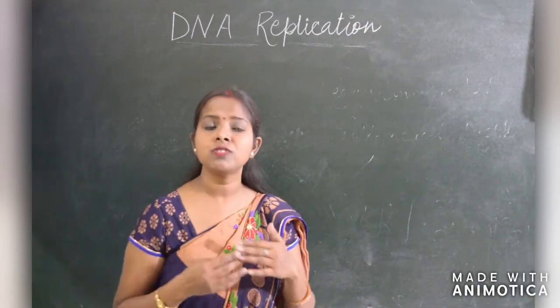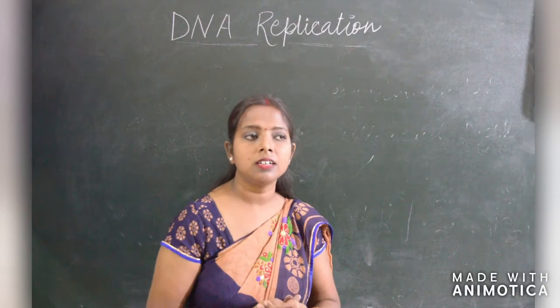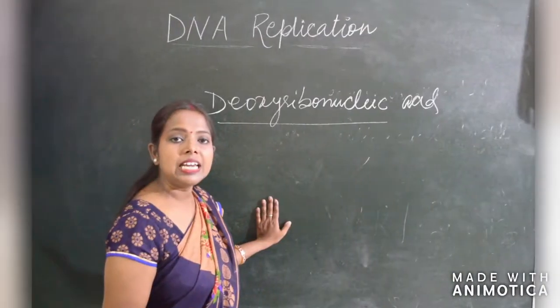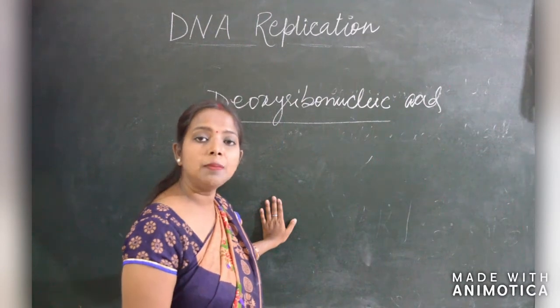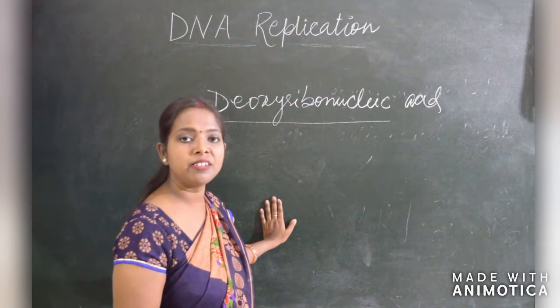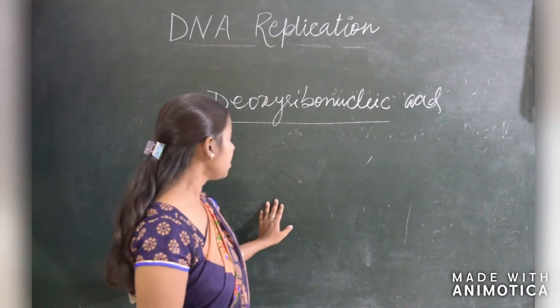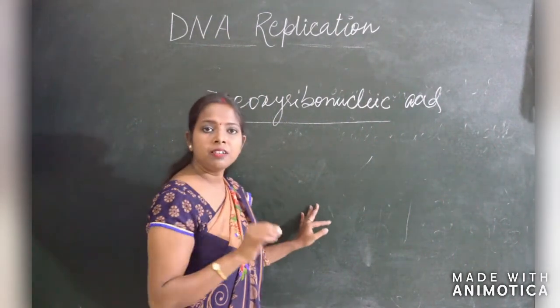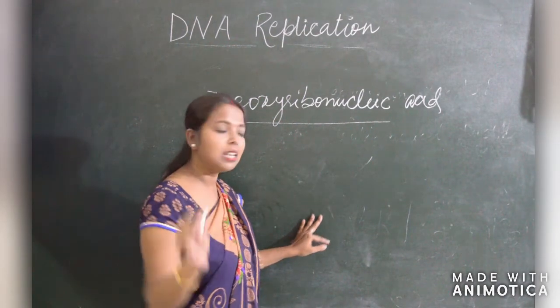All these questions arise in our mind, and we should clarify them. DNA is deoxyribonucleic acid made up of a double helix of two complementary strands. Two complementary strands because one strand is 5' to 3' and the second strand is 3' to 5'.